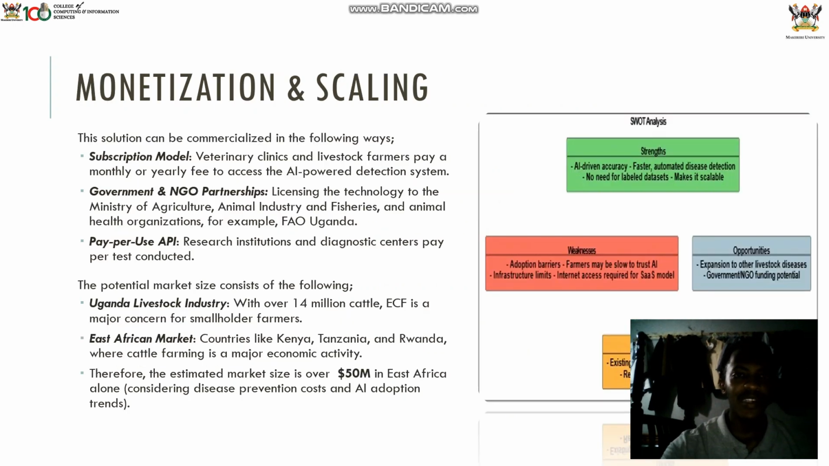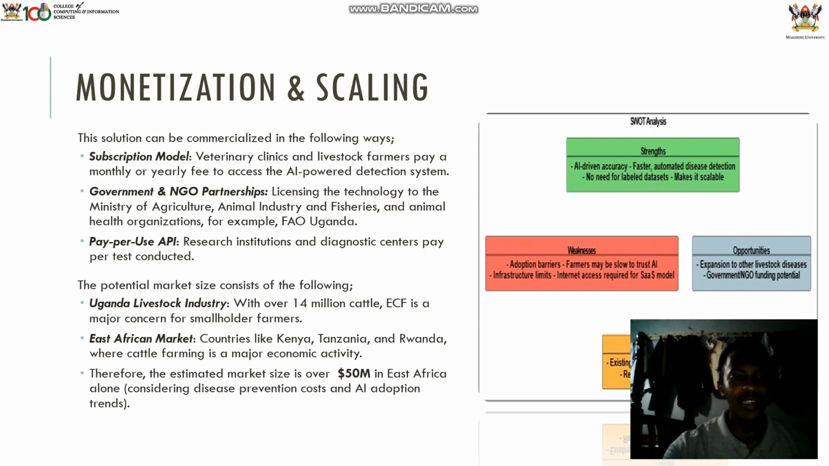So if I talk about the monetization and scaling, we plan to commercialize our solution in the following ways. We have a subscription model where veterinary clinics and livestock farmers pay a monthly or yearly fee. We license the AI model to the government or NGOs, including FAO Uganda, or we can also commercialize it as a pay-per-use API, where the research institutions and the diagnostic centers pay per test conducted.